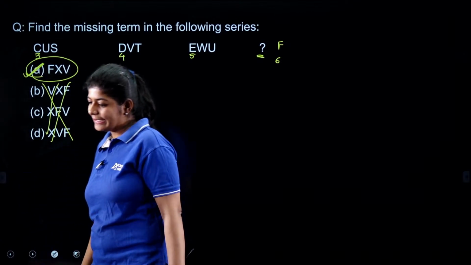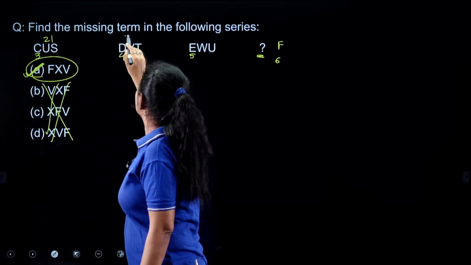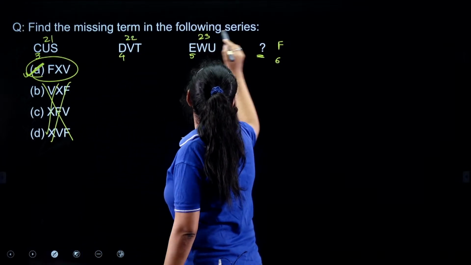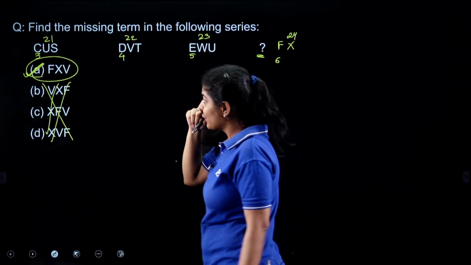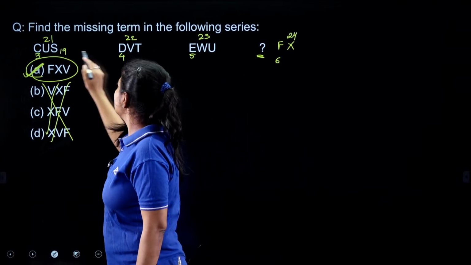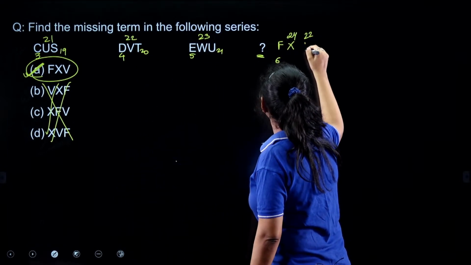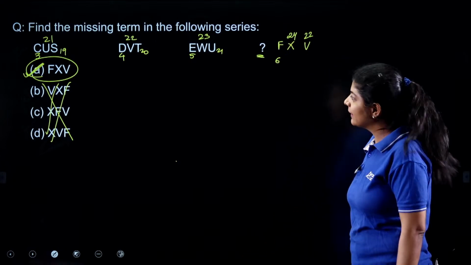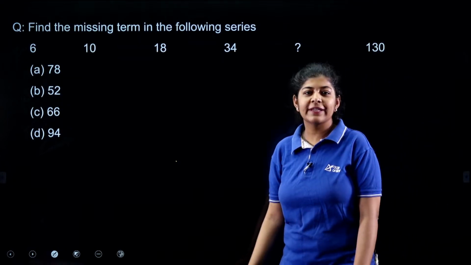Or you can say that U is 21, 22, 23. So here what I want is 24, which is nothing but X. Similarly 19, 20, 21. So here what I want is 22, which is nothing but V, right? The next one.